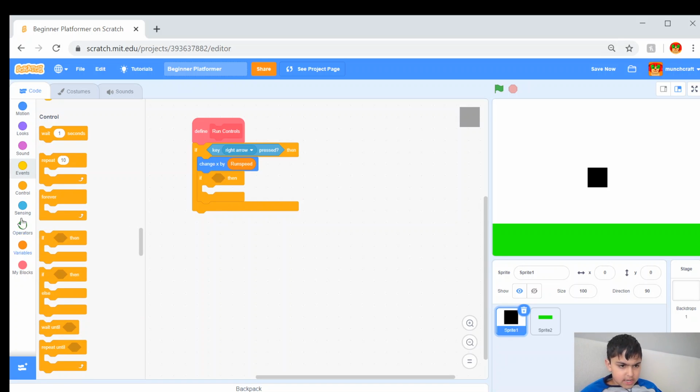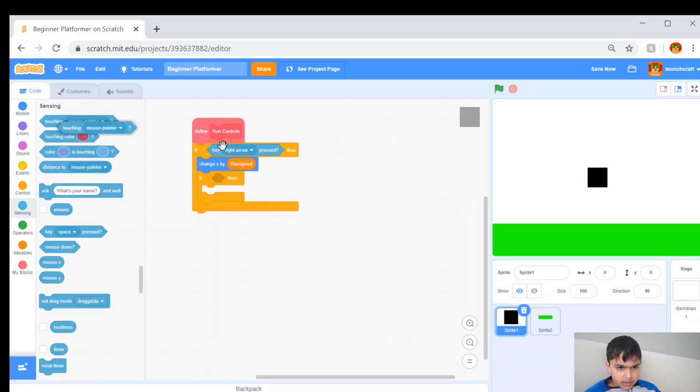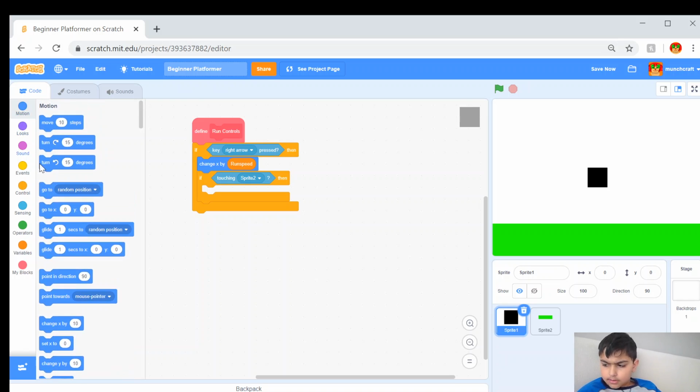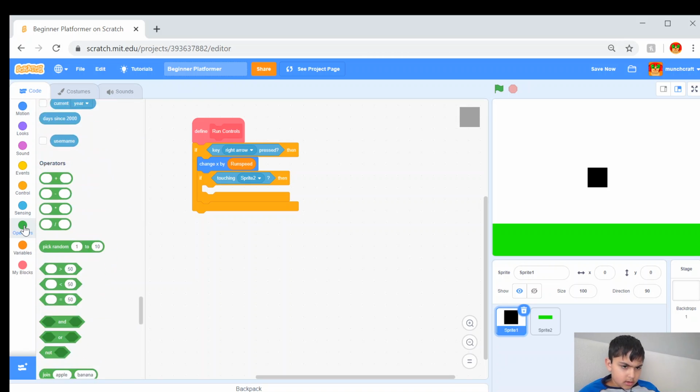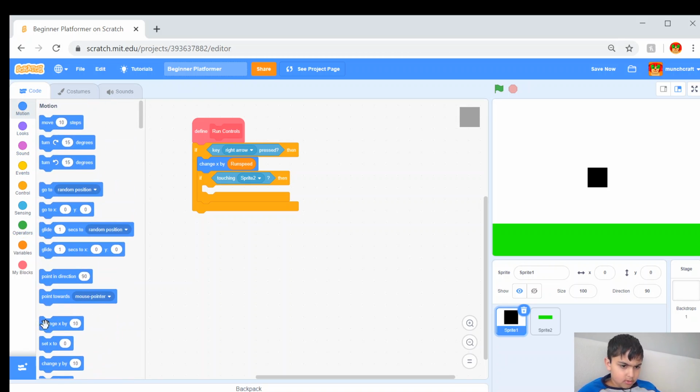If touching platform, or I just named it Sprite 2, then what you're going to want to do is change X by 0 minus run speed. What this is doing is slowing down the run speed every time you walk across, so if you're in midair, it's going to go faster than if you're walking on the ground.